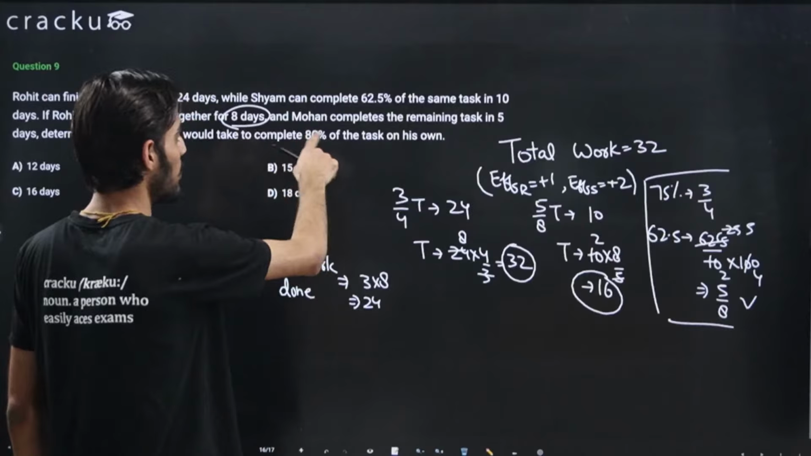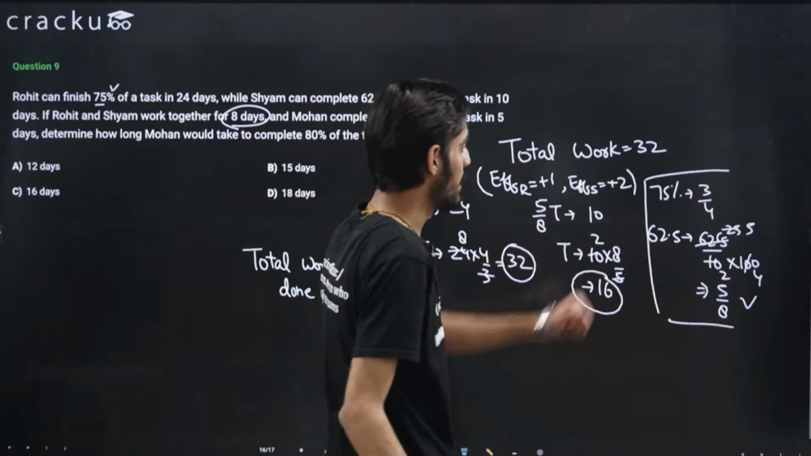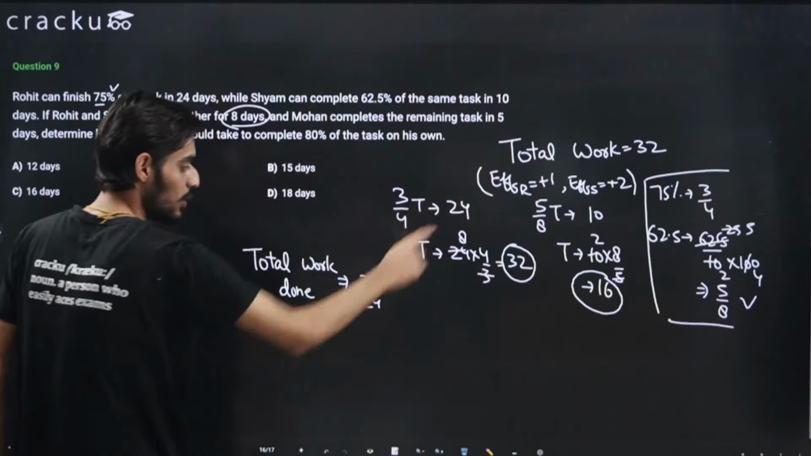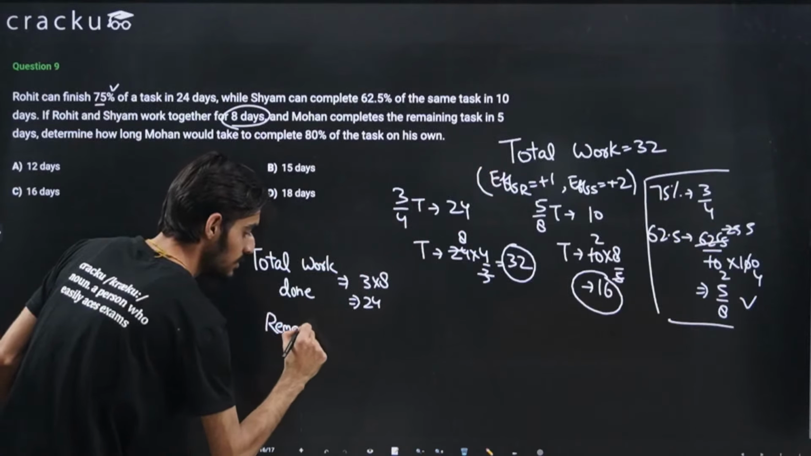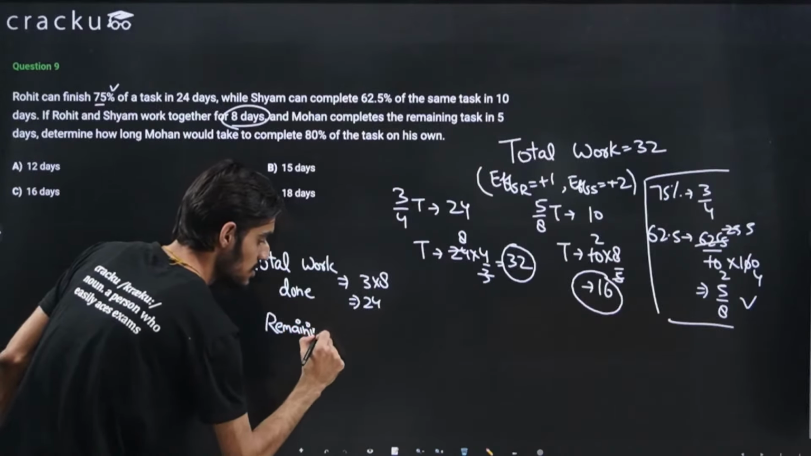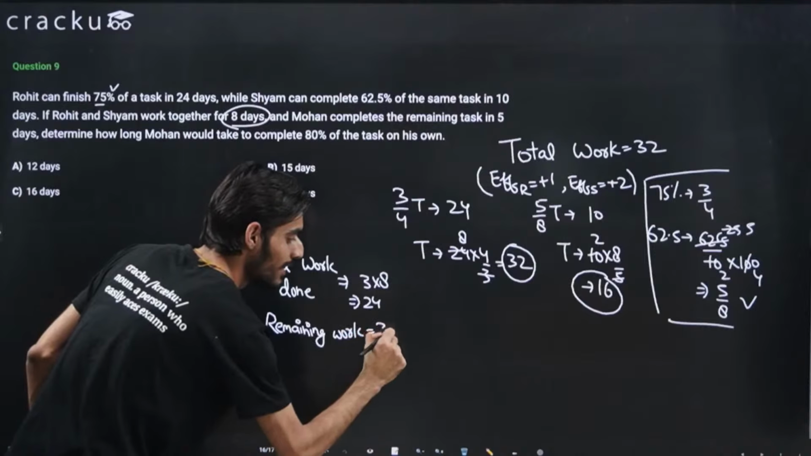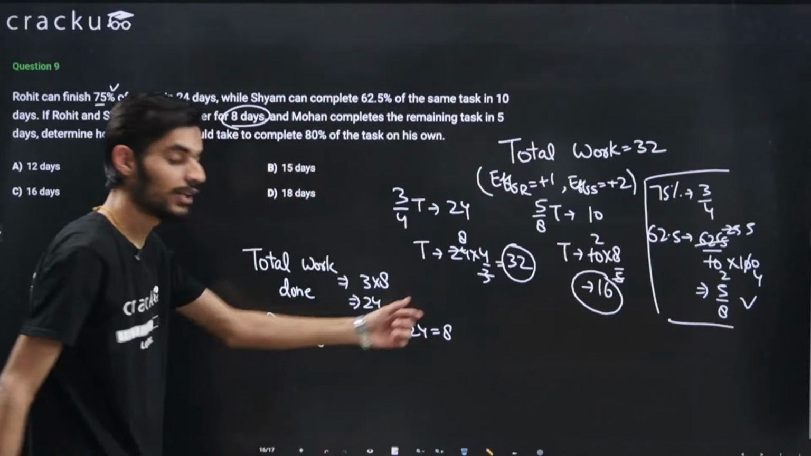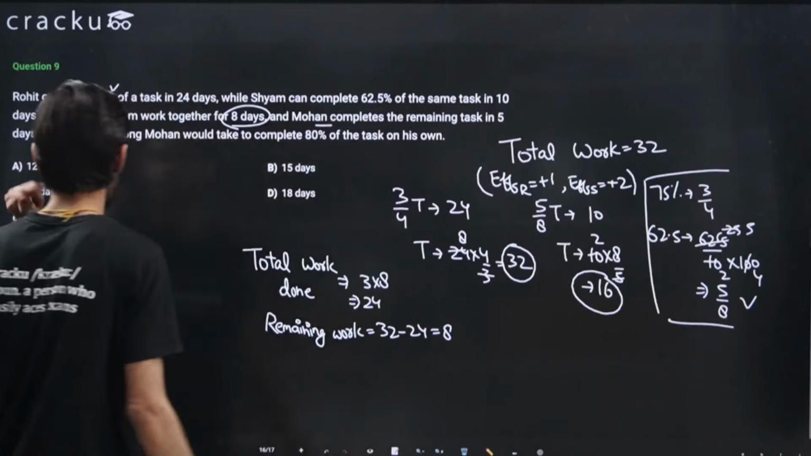After this, Mohan completes the remaining task in 5 days. So the total work was 32. 24 units is already done. So the remaining task is 32 minus 24, that is equal to 8. Right. So 8 units of work is left and Mohan is taking 5 days to complete it.